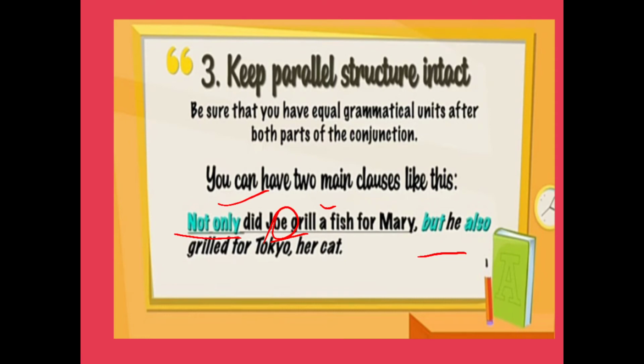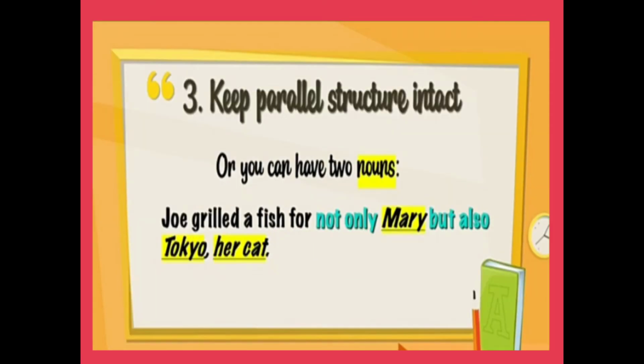If we are using it before a noun or object, then both parts will be used before the noun. See, here we have changed the place. Joe grilled a fish for not only Mary but also Tokyo, her cat. Now we have used it before the subject or noun, we can say. So both parts of the conjunction will be used before the same thing, that is subject or object or noun.